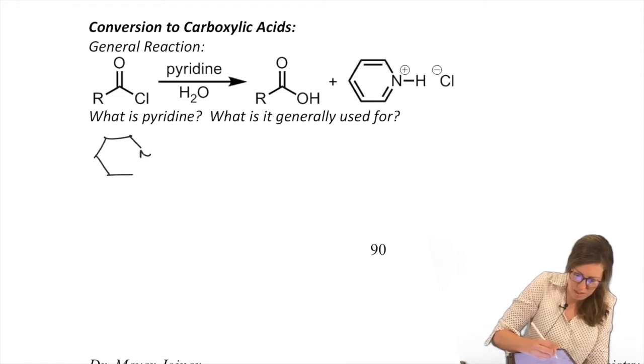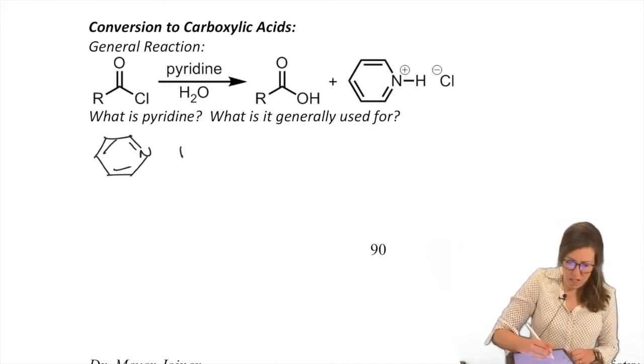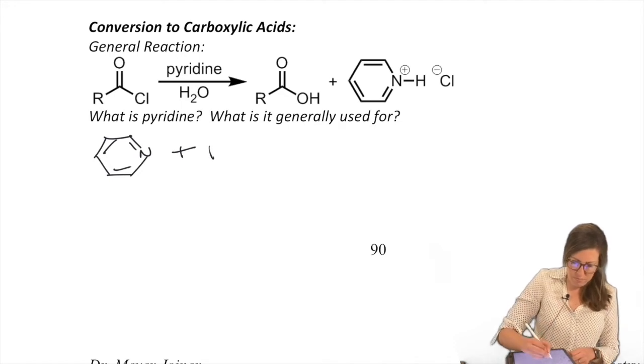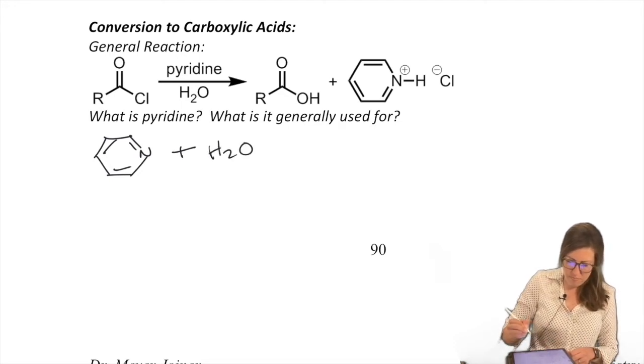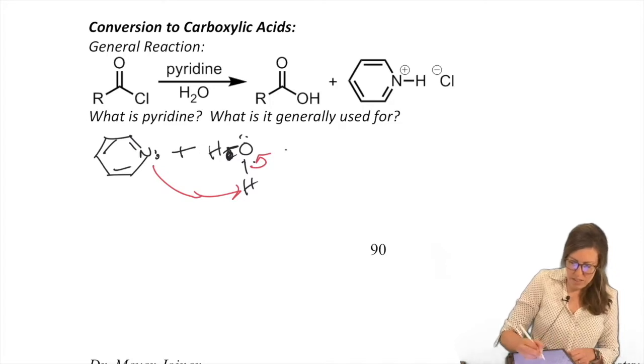So remember, pyridine has the benzene ring, only replace one of the carbons with a nitrogen. And let's add our water. Remember, pyridine's a base, and it could just deprotonate. Actually, I should draw this out, right? It can deprotonate and give us hydroxide.